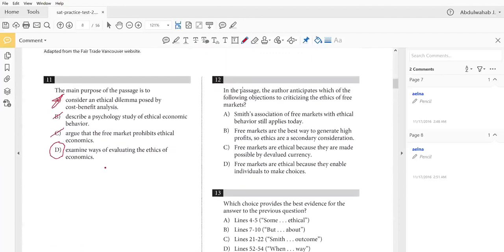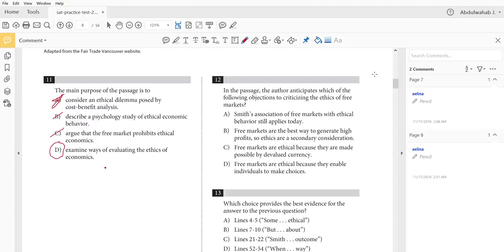Now, in the passage, the author anticipates which of the following objections to criticizing the ethics of free markets. It's a very wordy question, but you should expect questions like these on the SAT. Don't freak out. Basically, what they're trying to tell us is that the author anticipates, expects, or replies to which of the following objections or critiques to the ethics of free markets.